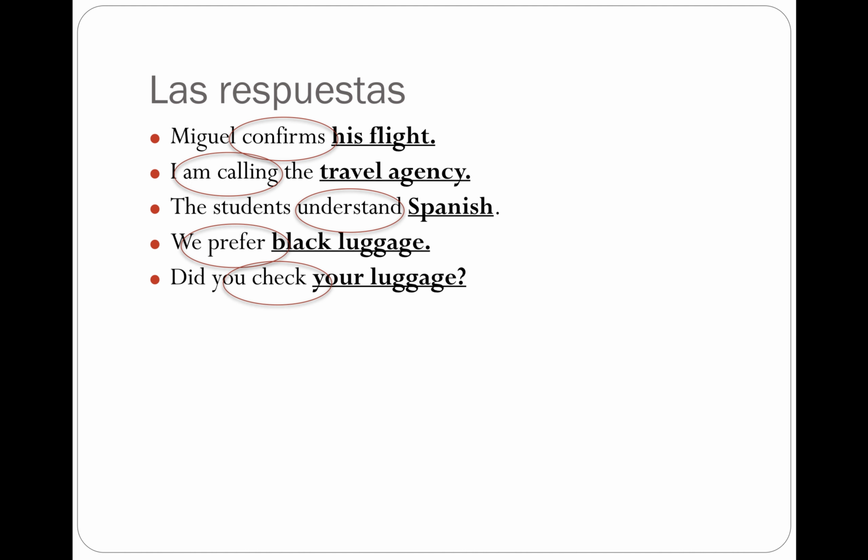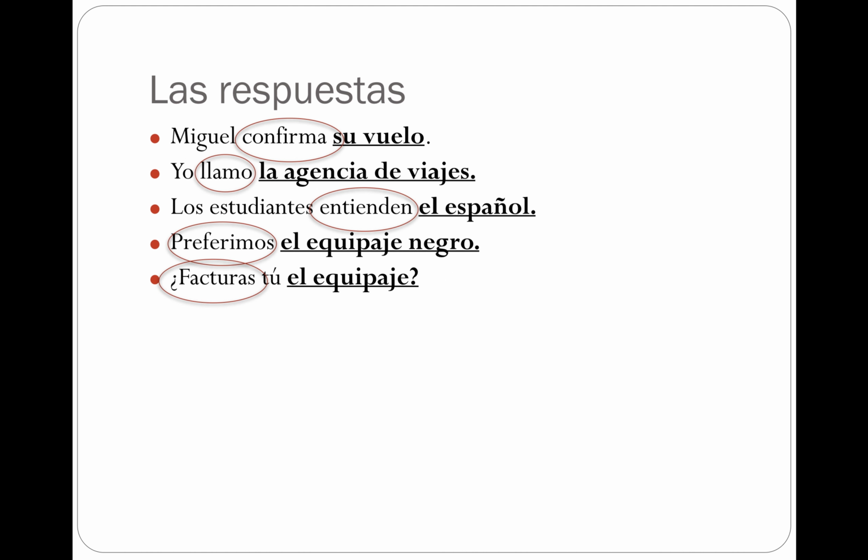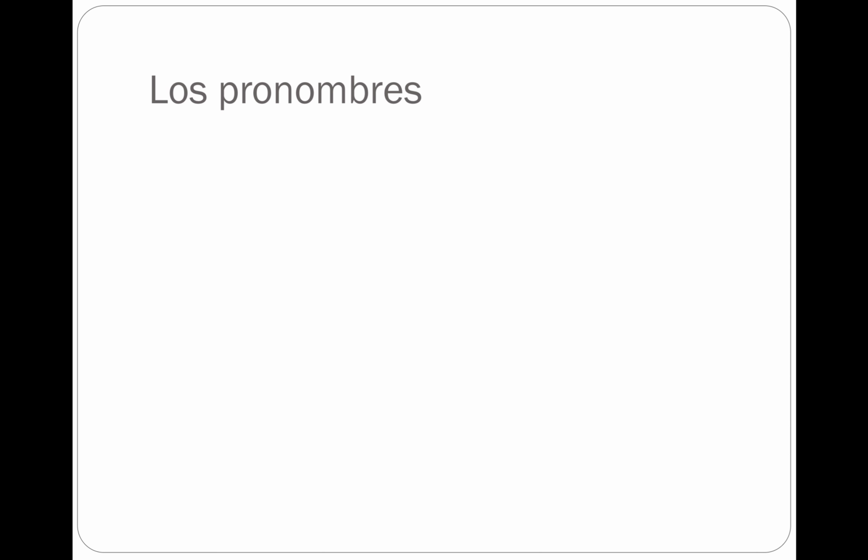You can see in English the direct object is always after the verb, meaning the bolded, underlined part of the sentence comes always after the circle. The same thing is going to be true in Spanish. You can see all these same sentences translated into Spanish. The direct object comes after the verb. We're not going to be dealing with direct objects, but rather direct object pronouns, and we'll talk about what that means in just a moment.